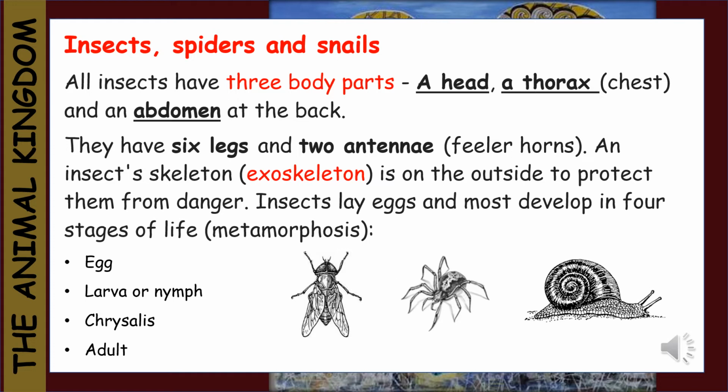Insects lay eggs, and most develop in 4 stages of life or metamorphosis. The stages are egg, larva or nymph, a chrysalis, and then an adult.